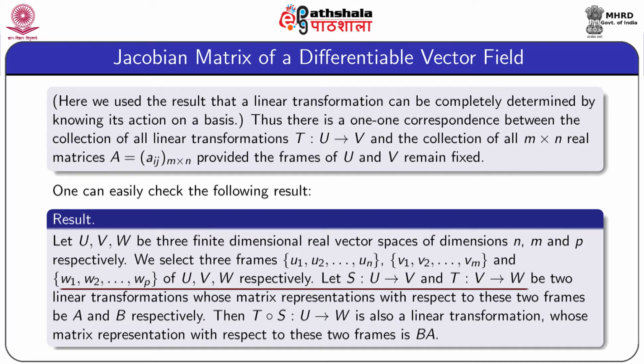Let S be a linear transformation from U to V and T be another linear transformation from V to W. Their matrix representations with respect to these frames are A and B respectively. Then T composition S from U to W is also a linear transformation. Moreover, its matrix representation with respect to these frames is BA.